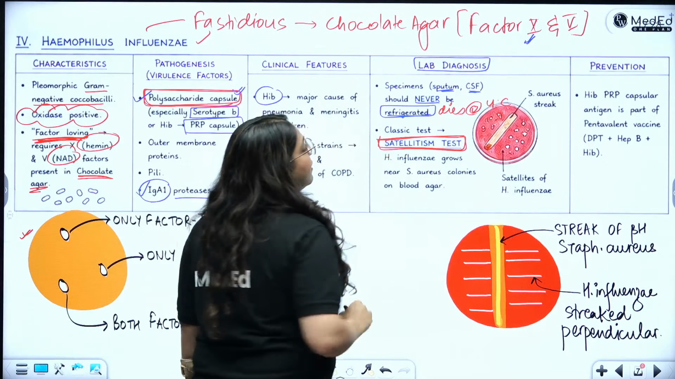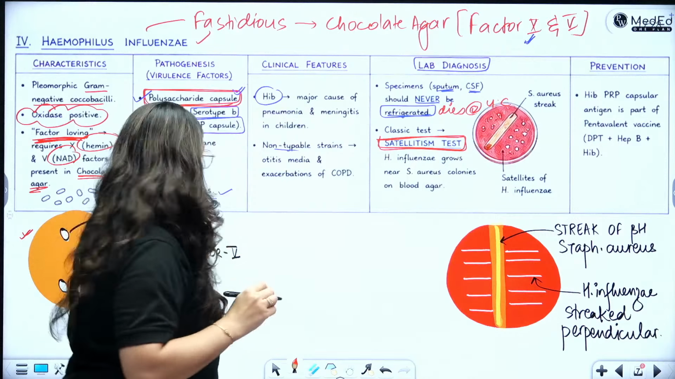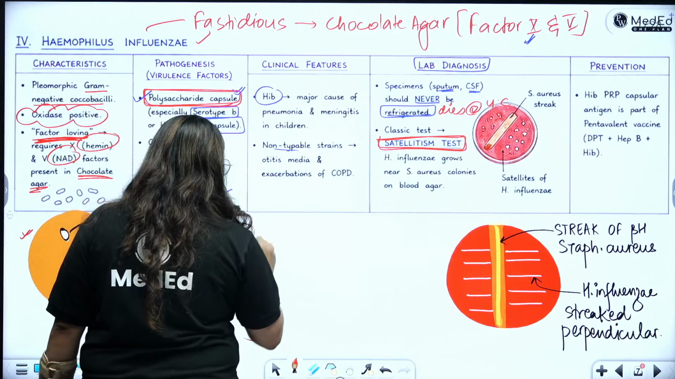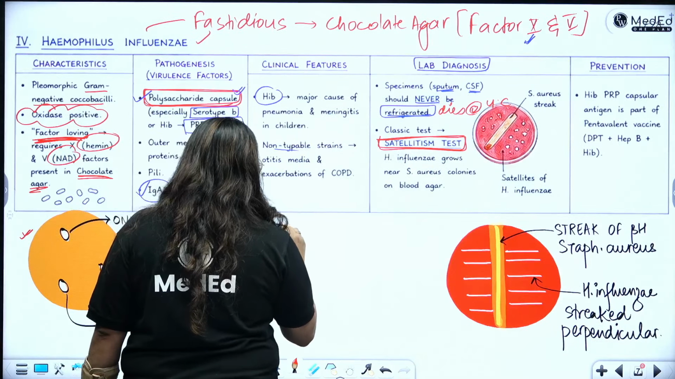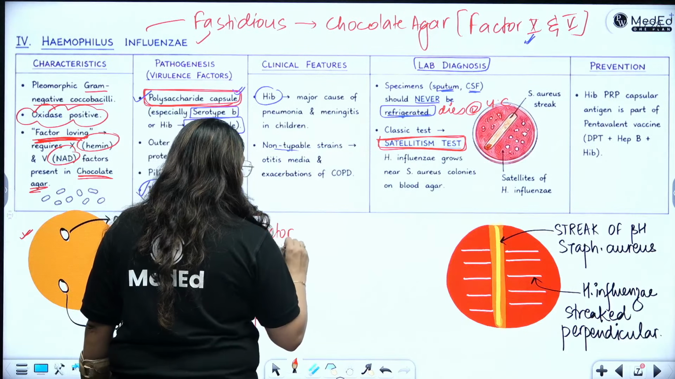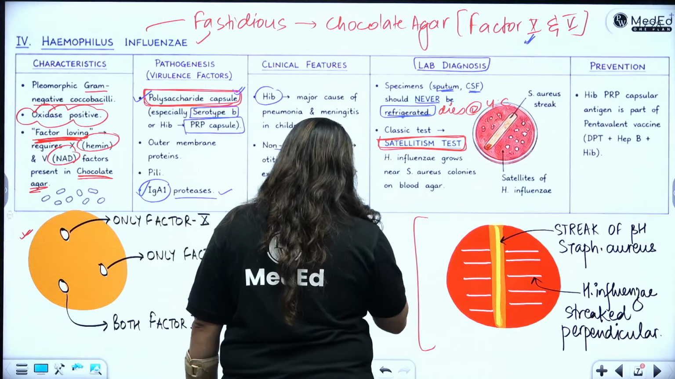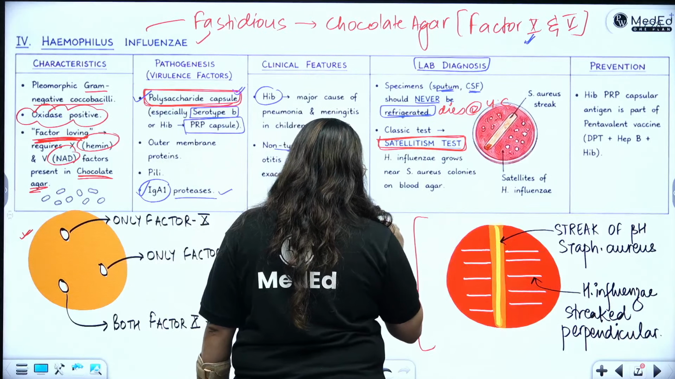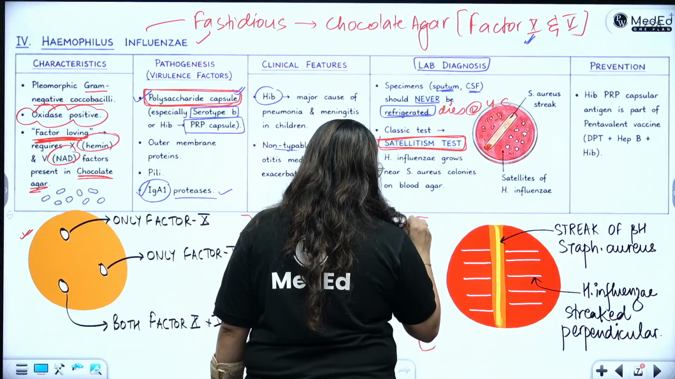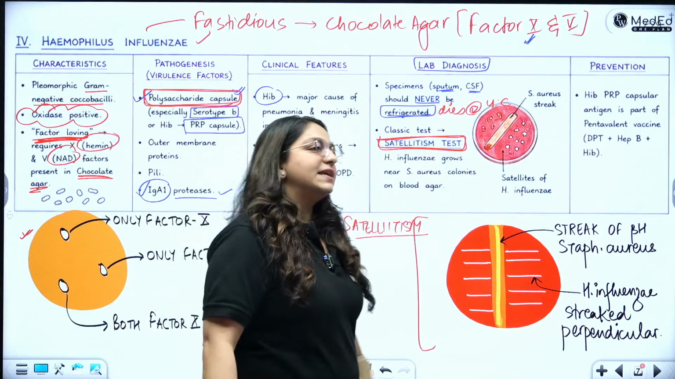Satellitism test. So for lab diagnosis, I can show two things. By this, I am showing factor X and V requirement. I am showing factor X plus V requirement. And over here, I am showing satellitism. So how will you show it? First of all, let's talk about factor X and V requirement.